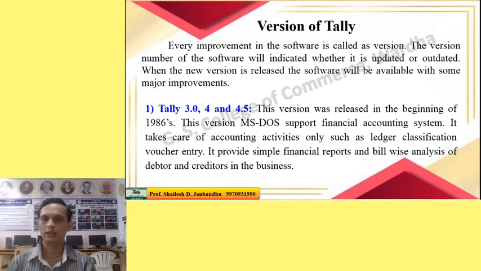The first Tally versions are Tally 3.0, 4 and 4.5. They were released in 1986. They support the MS-DOS prompt financial accounting system, meaning this type of version works only on MS-DOS. We know that the DOS operating system is a character user interface where all functioning can be done with the command line.